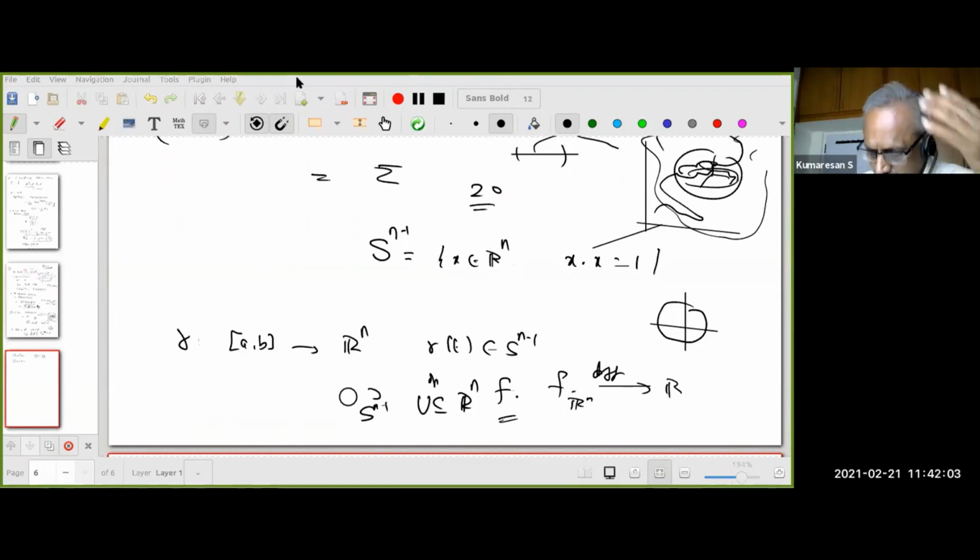Gamma t is a curve which lies completely on the sphere, and the function f from Rn to R is x dot x. Therefore, what is f composite gamma t? Nothing can be simpler than this.